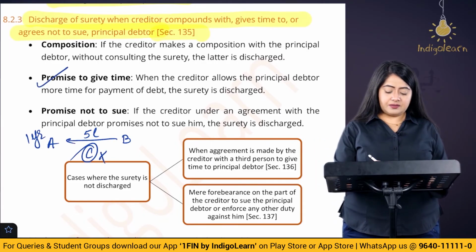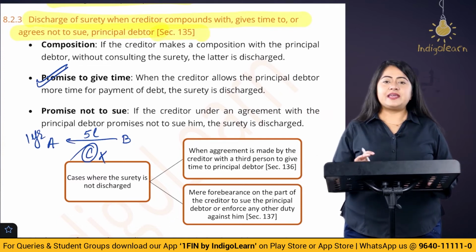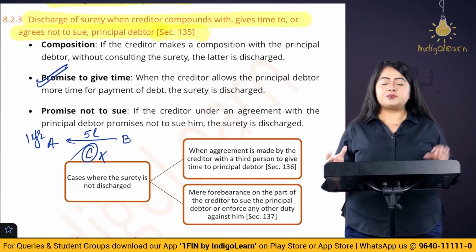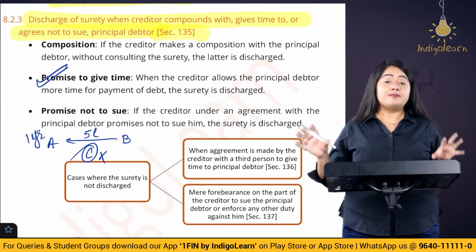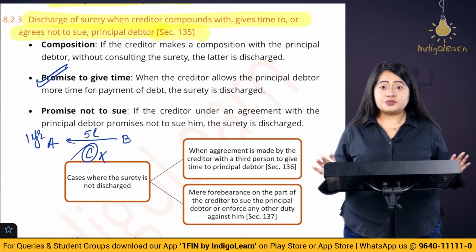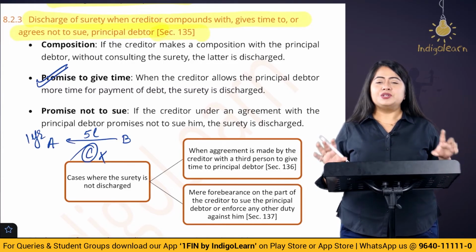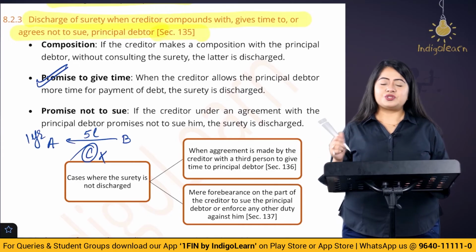So that is when a promise to give more time leads to discharge of the surety. In the same example, let's change the facts. Let's say that after 1 year, this person, Mr. A, is supposed to make the repayment of the loan of 5 lakh rupees to B. But B says, listen, I'm never going to sue you. B says that I'm not going to sue you, Mr. A. Don't worry, we are just going to go and collect this money from your surety, which is C.